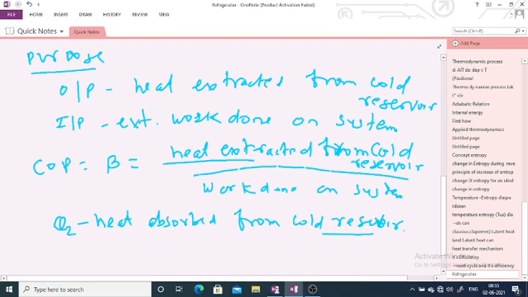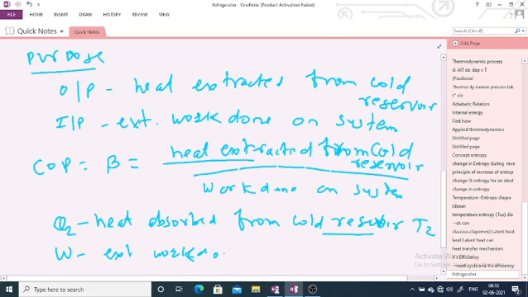Q2, at the temperature T2. Now this is your output. The external work done is W.